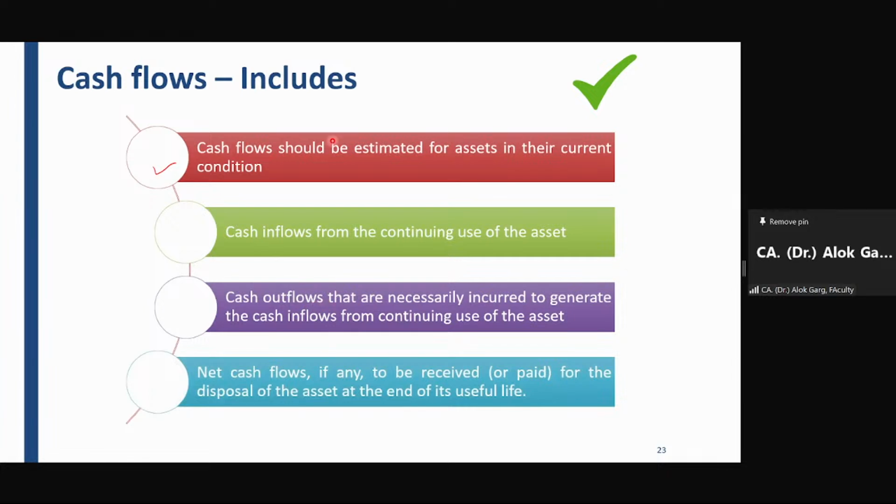Also net cash flows, if any, to be received or paid for the disposal of the asset at the end of its useful life. What does it mean? Terminal cash flow. Have you heard the concept of terminal cash flow in your SFM? Terminal cash flow, scrap value, residual value.